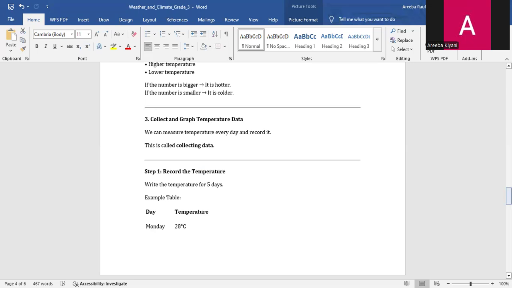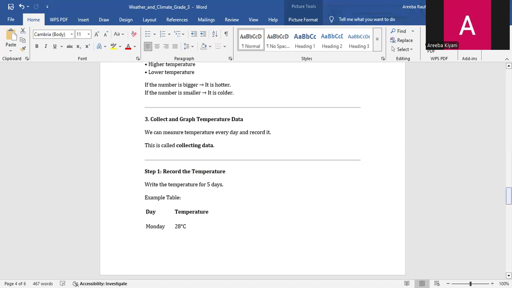Okay, we can write down the temperature each day to keep a record. This information helps us understand weather changes. We can measure temperature every day and record it. This is called collecting data. What is collecting data? We write down the temperature each day to keep a record. Why is collecting data important? Collecting data is important because it helps us understand weather changes day by day.